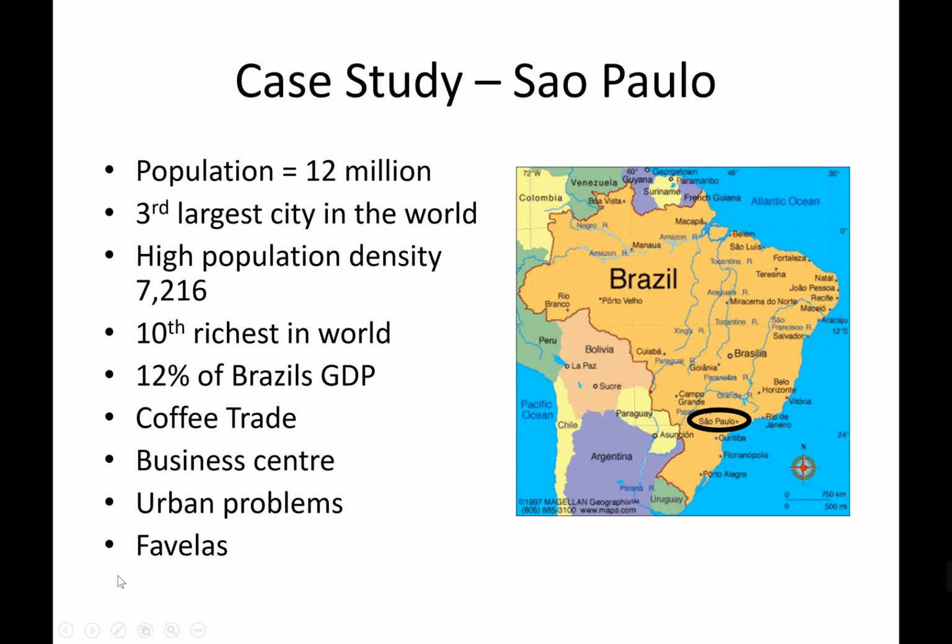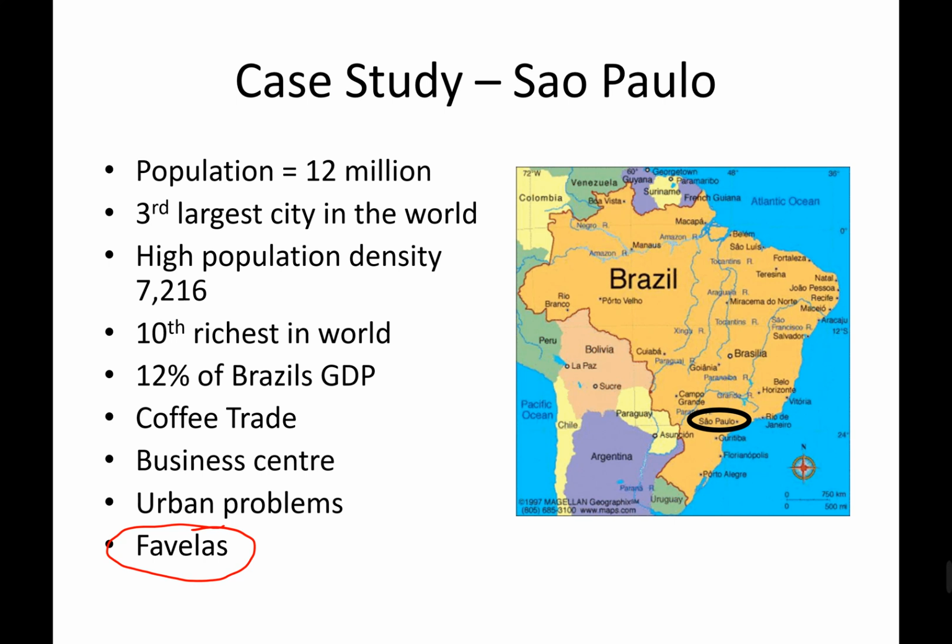So in Brazil, they're referred to as favelas, and the very fact that there are favelas means that there is overpopulation, because if you have people living in a shanty town with not enough access to decent shelter, to electricity, to water, then they don't have an adequate standard of living.